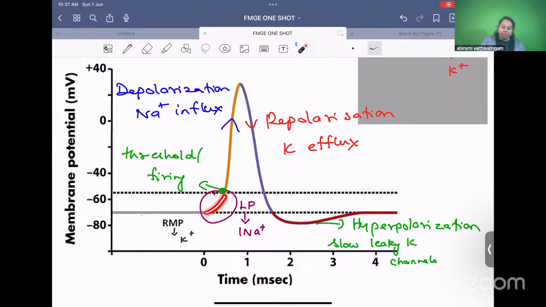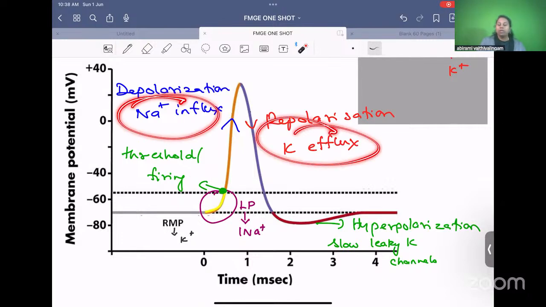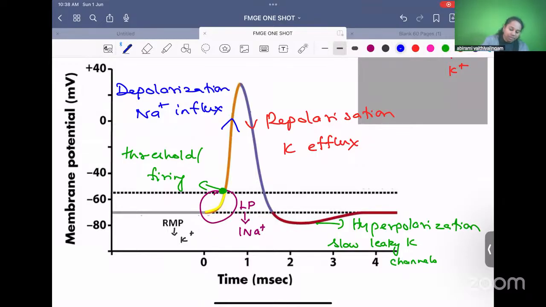Only when local potential reaches the threshold or firing, it will be converted into an action potential. Sodium influx and potassium efflux are due to voltage gated channels because they open and close in response to voltage. So we call them voltage gated sodium channels and voltage gated potassium channels. They are controlled by voltage.